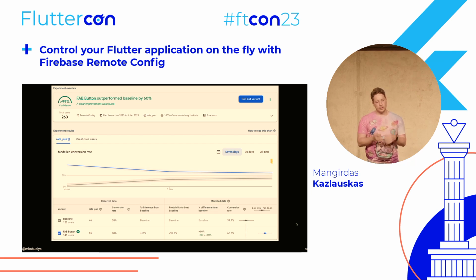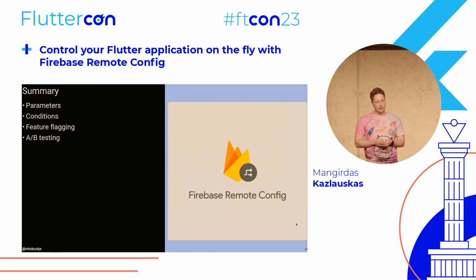You could see that in our case, the floating action button actually outperformed the baseline by 60%, meaning that we should definitely use the floating action button because it performs better. Just have in mind that daily puns were identical during this experiment, so my humor didn't affect these results. So that's the A/B testing in a nutshell.